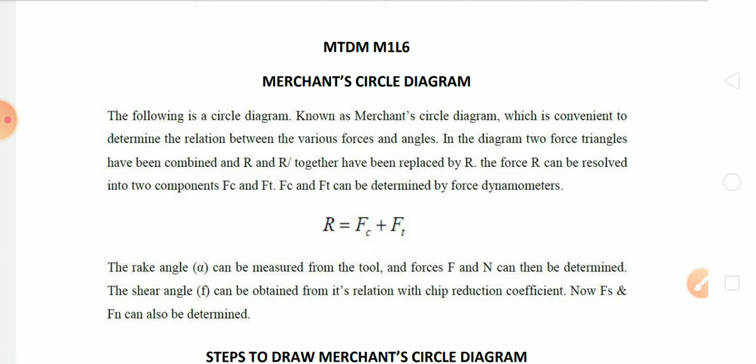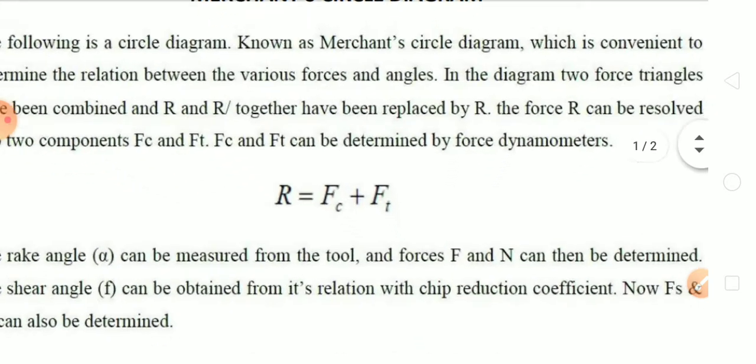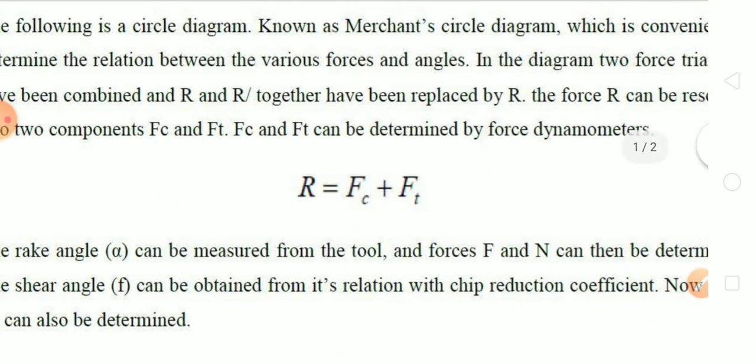So first of all we have to know the cutting force FC and FT, the tangential cutting force and the thrust force. FC and FT are determined by force dynamometers. First of all, I will say what a dynamometer is. A dynamometer is an instrument which is used to record or measure the forces acting on a single point cutting tool. So it can be resolved in planes only, but any other force components have to be found out by ourselves.